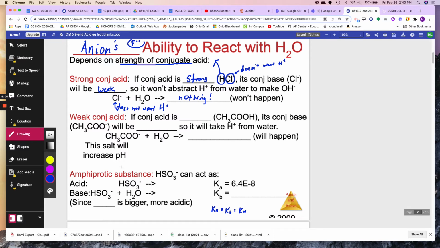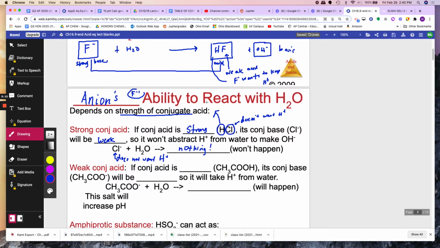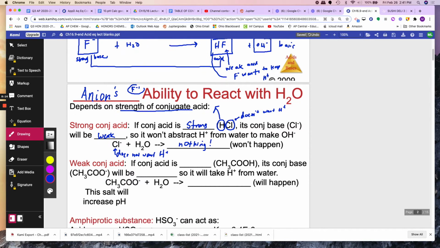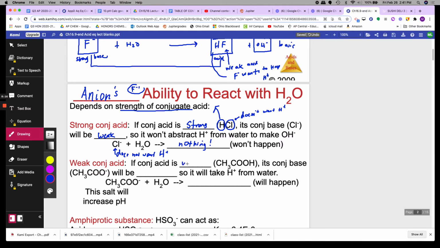Now if you have a weak conjugate acid, like HF is weak, because it's not one of the top 7 that you memorized. If the conjugate acid is weak, like vinegar, a weak acid, its conjugate base will be strong. So it will take the H plus from the water.